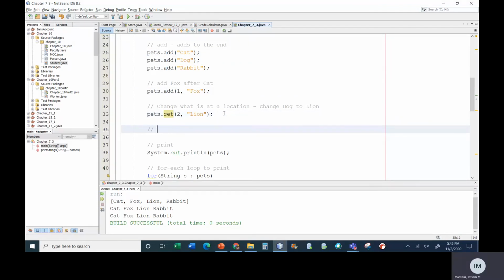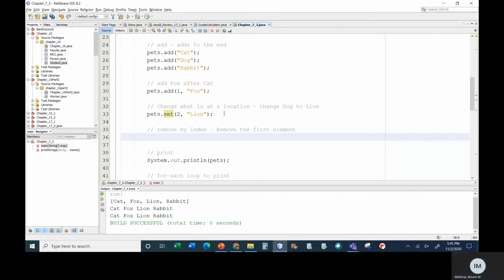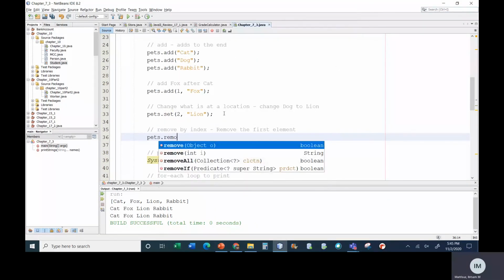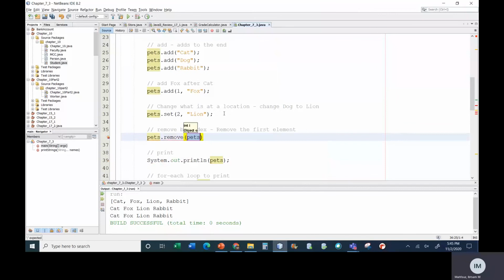What else can I do? I can remove. I can remove by index. Let's say I want to remove the first element, cat. I can go to pets and say, I want you to remove 0, location 0. So because cat is at location 0, I'm going to say remove what's at location 0. And when I do that, there's no longer cat.